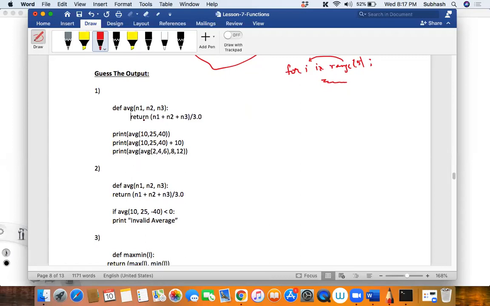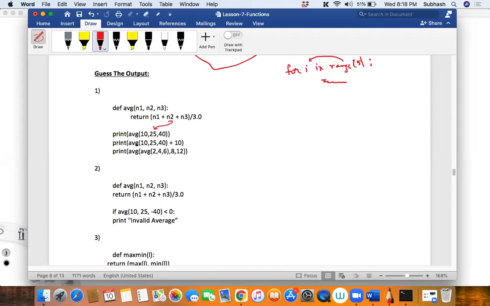So first it will call average. There is a print function, but within the print function we are calling an average function, isn't it? So this is a function call, and how many parameters am I passing? 3 parameters: 10, 25, and 40. Where will they go and sit? 10 will sit in N1, 25 will sit in N2, and 40 will sit in N3. Then what am I doing inside that function? Taking the average, that is adding and dividing by 3. The result will come and sit in this place, isn't it? And then that will get printed on the screen, correct?